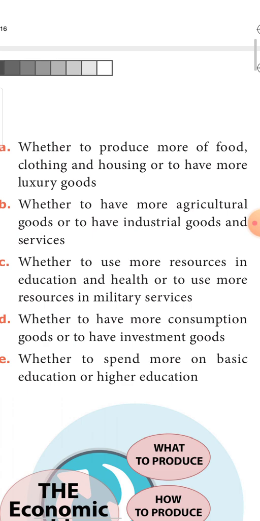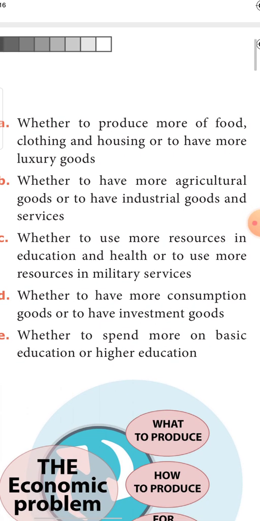That which is not necessary for us, but is used by us to show our social status in society. Such commodities are called luxury goods. So the government should decide whether to produce more food, clothing and housing, or to produce more luxury goods.